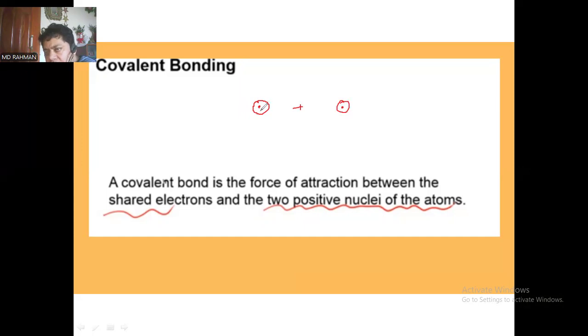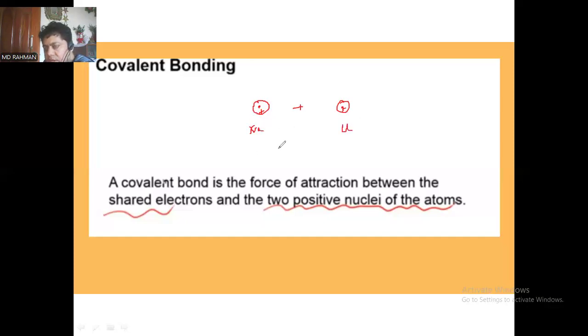We can recall the previous information that the nucleus of any atom is charged positively. So these two positive charges are the positive nuclei of the two atoms, sodium and chlorine.